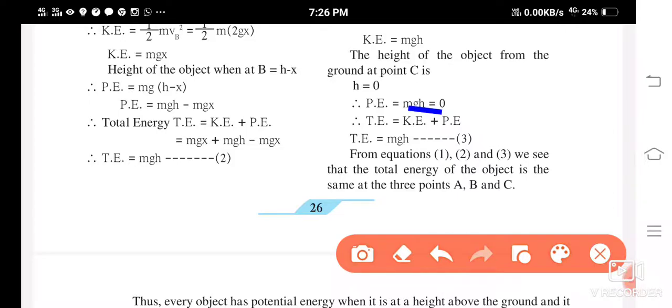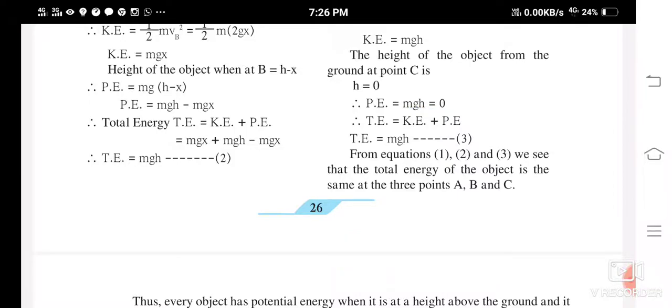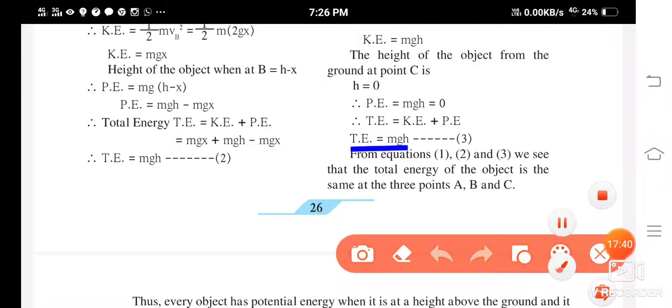Now again, here you can see at point C, the kinetic energy is maximum. Potential energy is how much? It is 0. So total energy is again mgh.